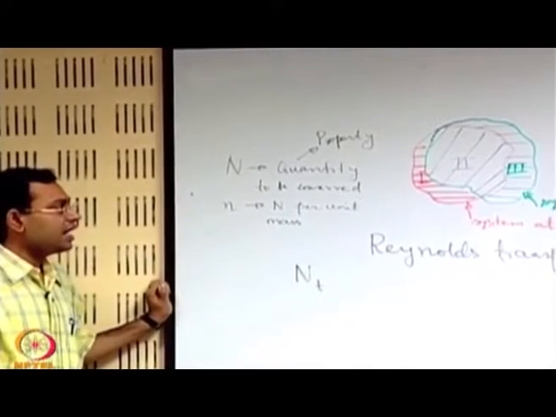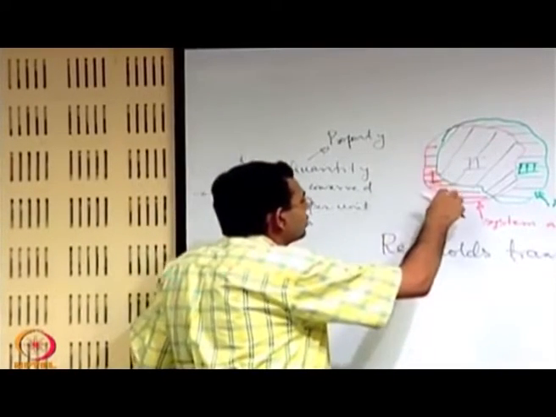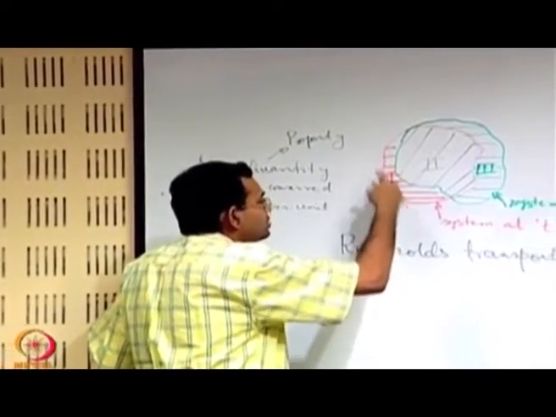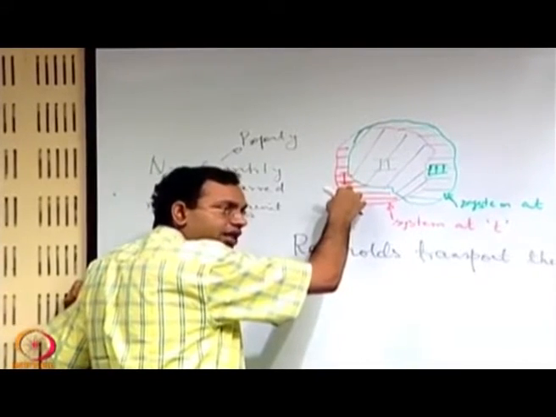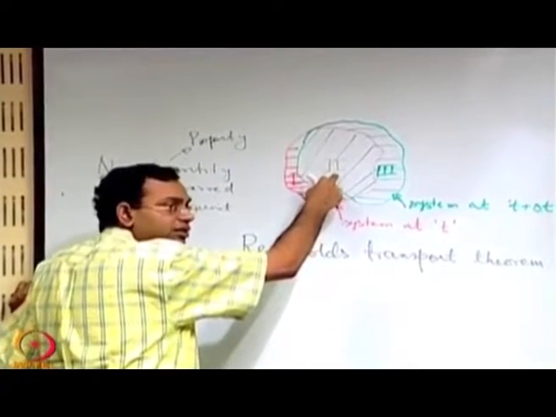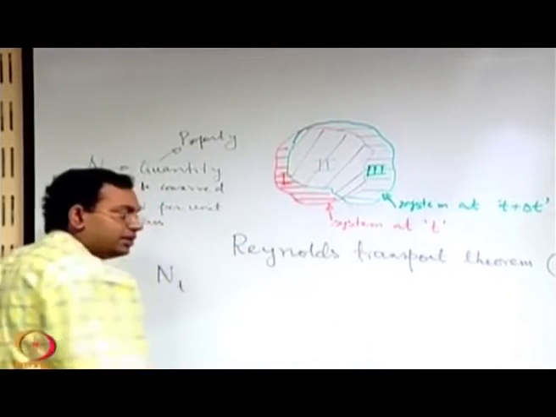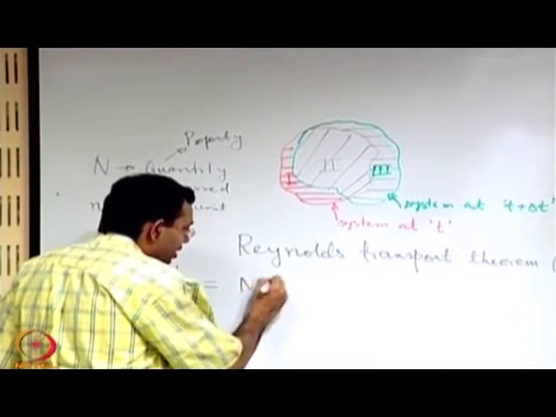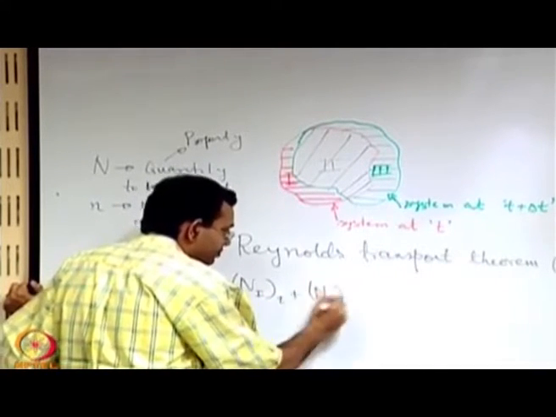is nothing but whatever capital N is being occupied, because of the volume occupied by the region marked as 1 at time t, plus capital N for the region which is occupied by the region marked 2 at time t. So, we can say that N at t is N of 1 at t plus N of 2 at t.